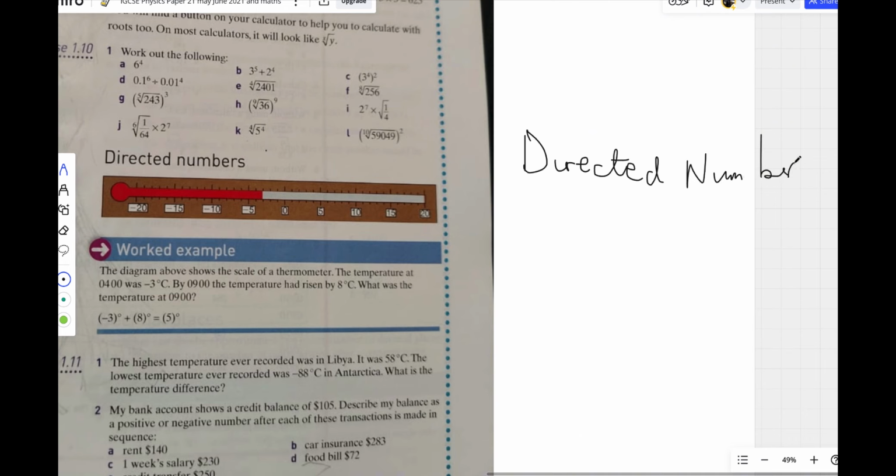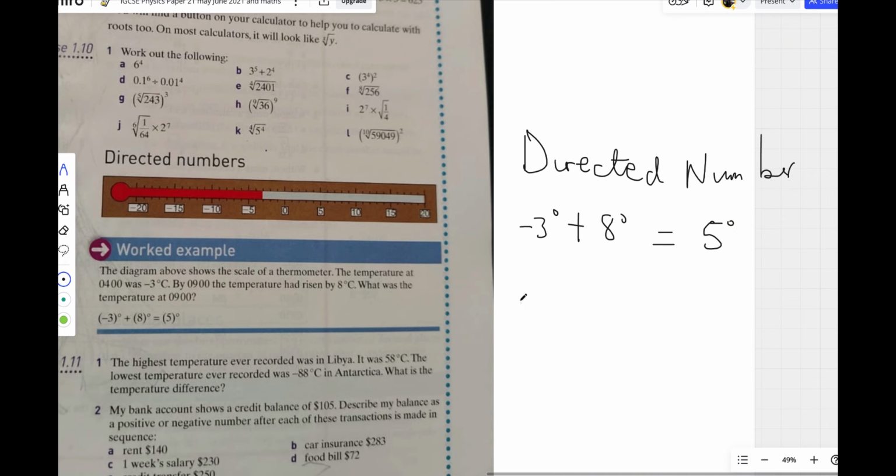Okay, so here we use plus and minus. For example, if I tell you the temperature in a place is -3 and there is another temperature which is 8 added, what is it? The answer is 5, but I can show you with directed numbers. So the temperature will be 5 degrees.